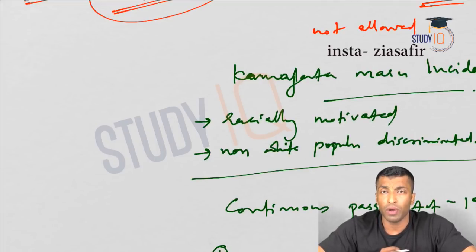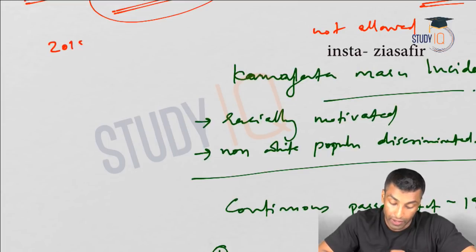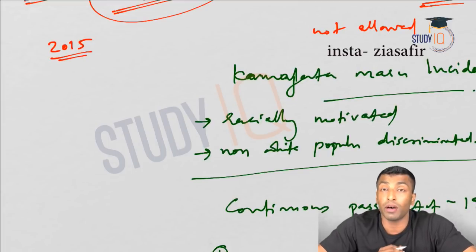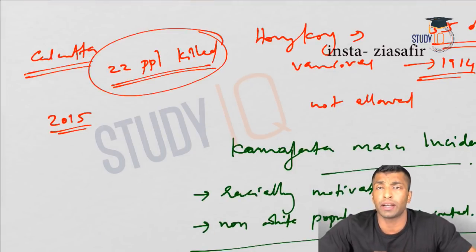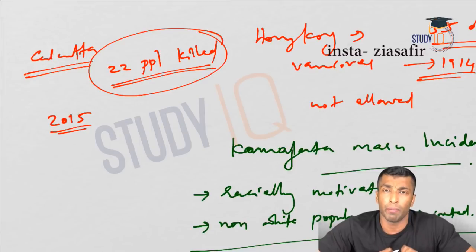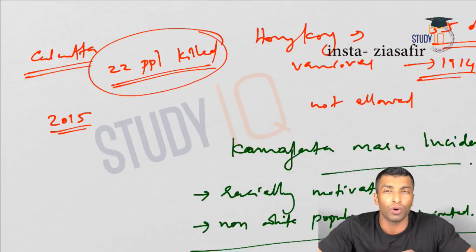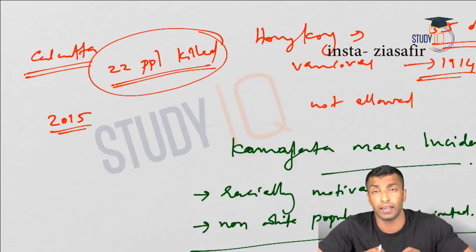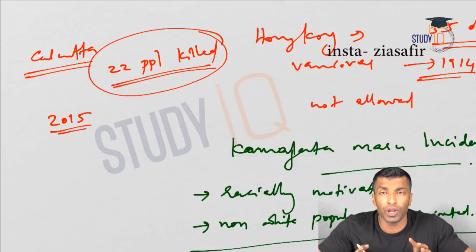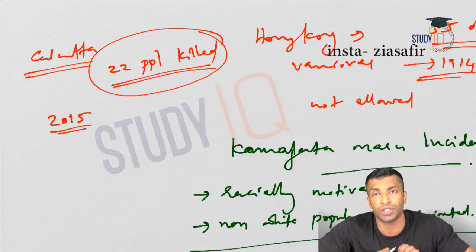I hope things are clear now. In fact, in 2015, the Canadian PM officially apologized for this incident in the 100th year. The Komagata Maru incident provoked many Punjabis and created anti-British sentiments in Punjab, and the Ghadar party decided to capitalize on this sentiment and tried to instigate a mutiny among the Indian troops stationed in Punjab.